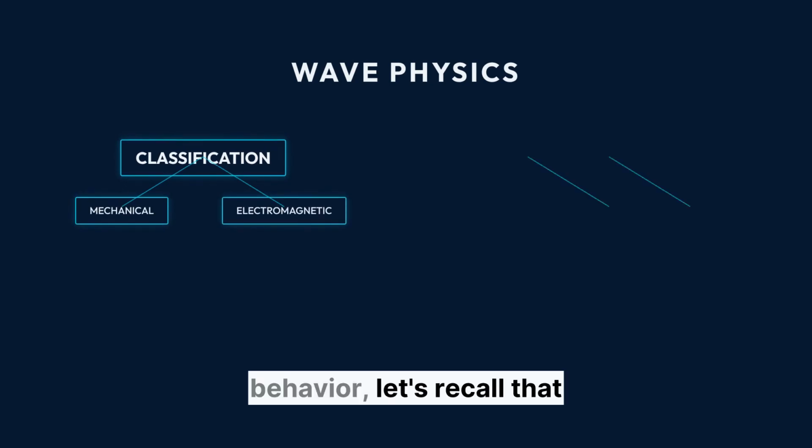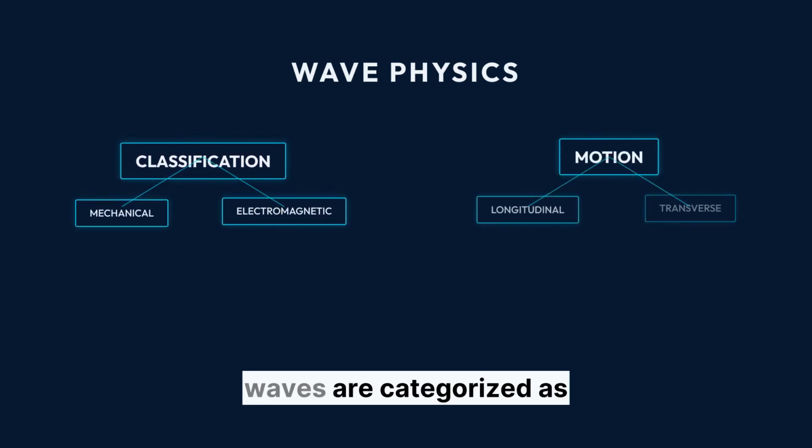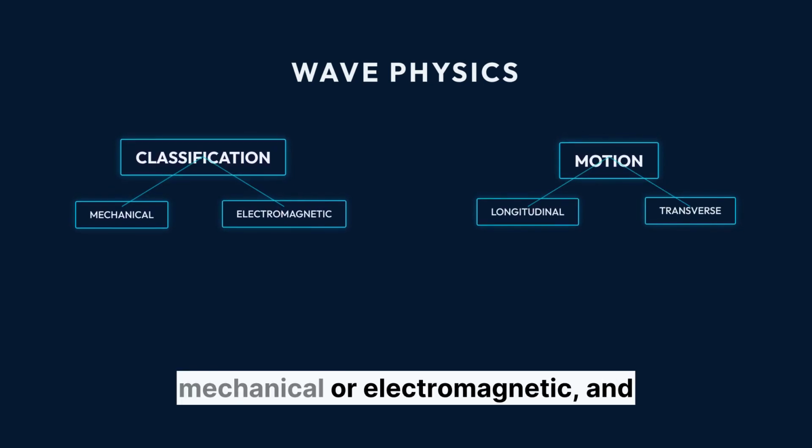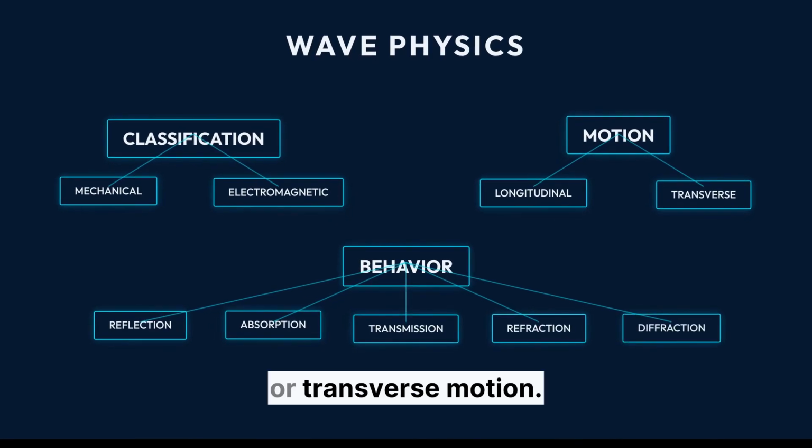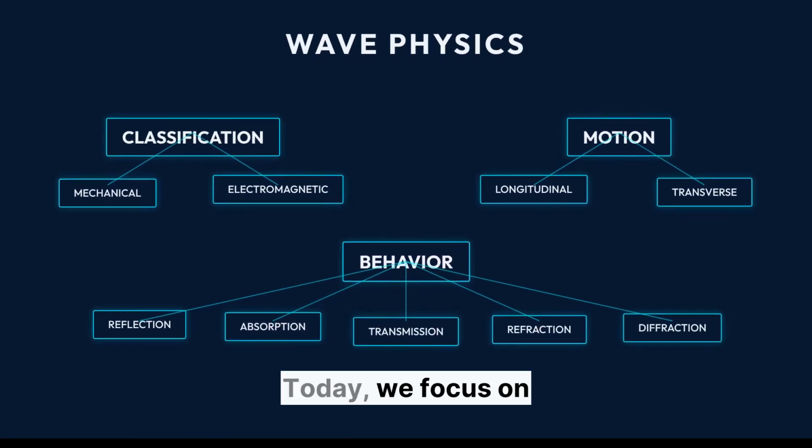Before we dive into behavior, let's recall that waves are categorized as mechanical or electromagnetic and can travel through longitudinal or transverse motion. Today, we focus on how these waves encounter and interact with boundaries.